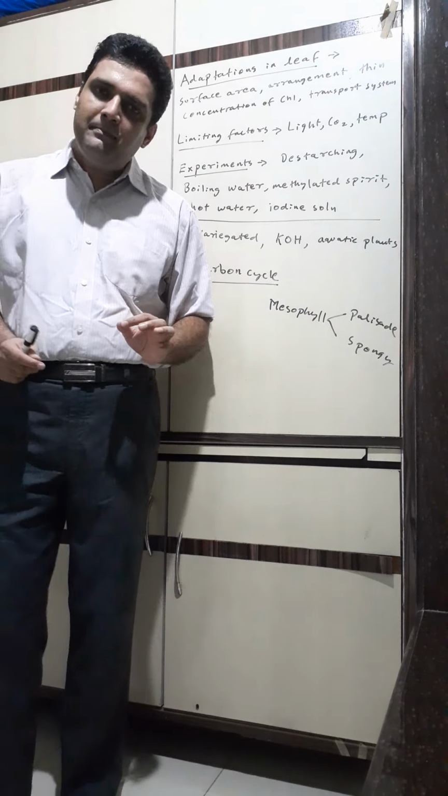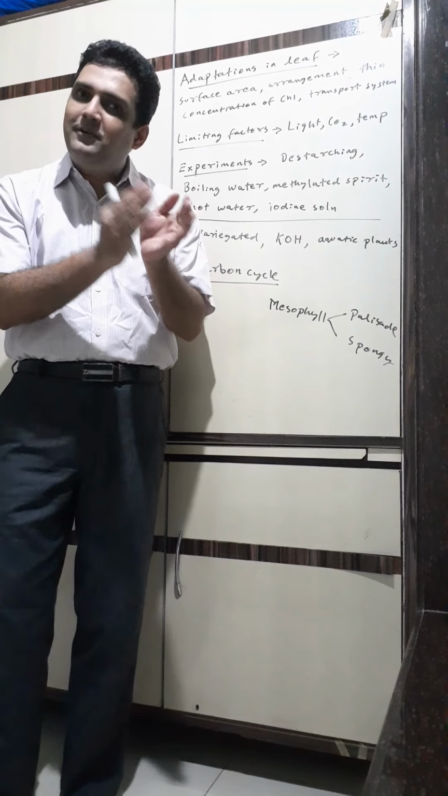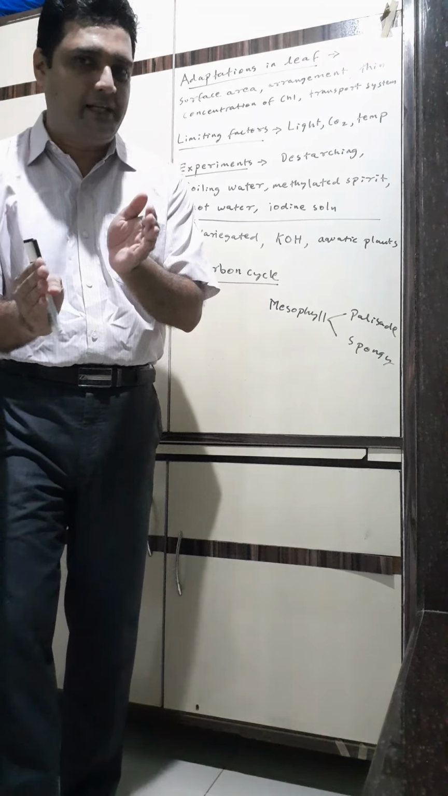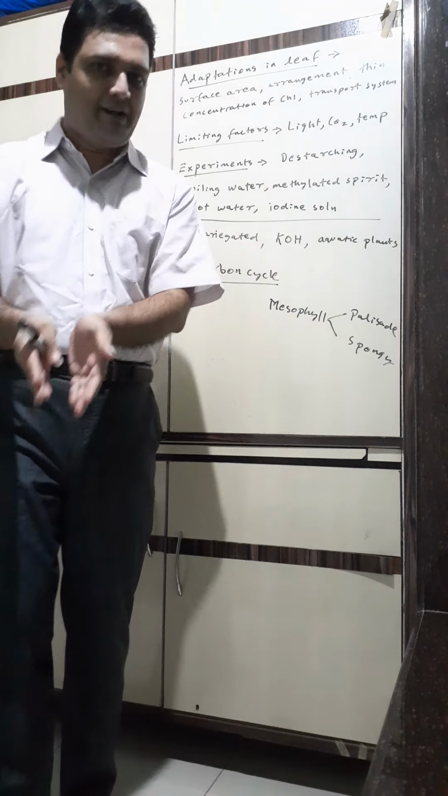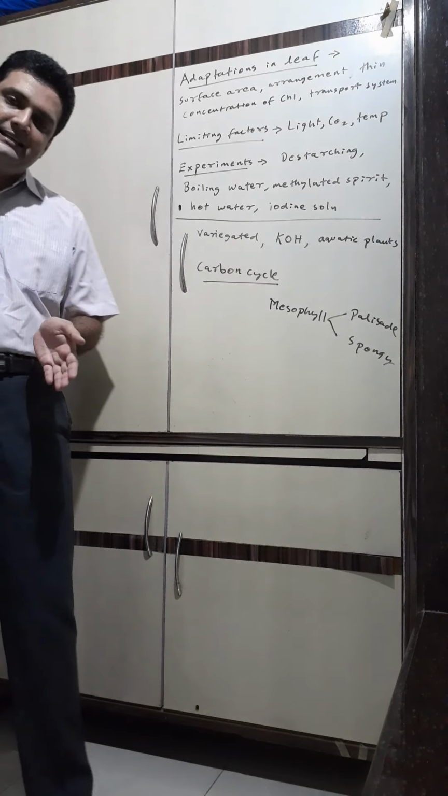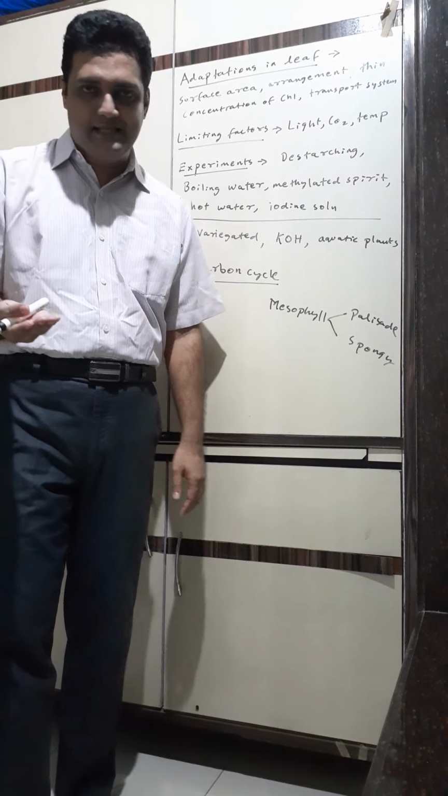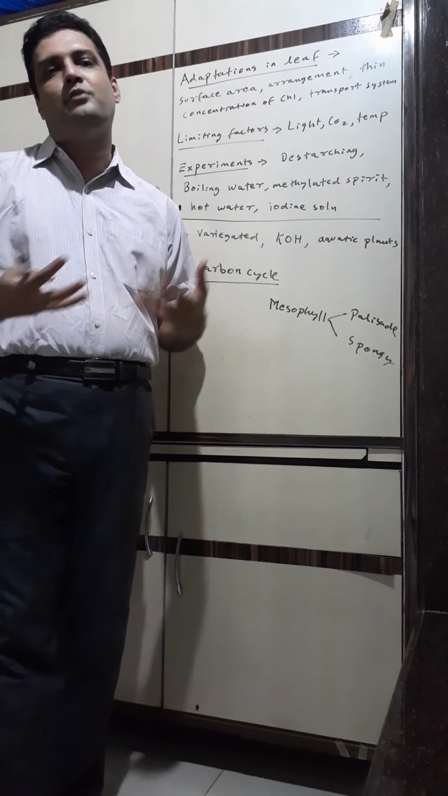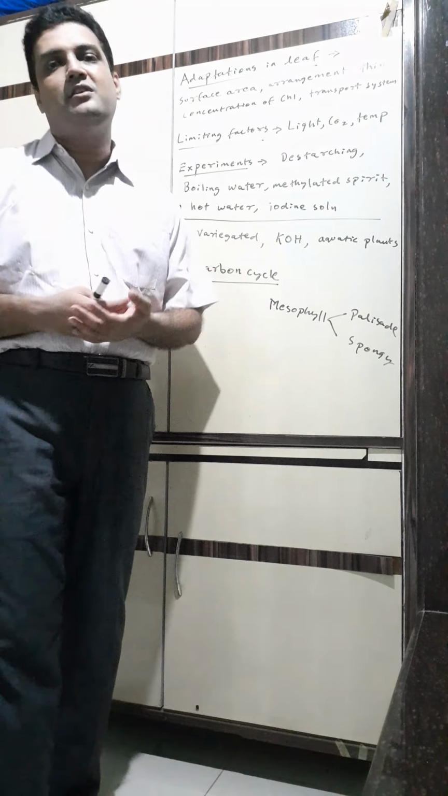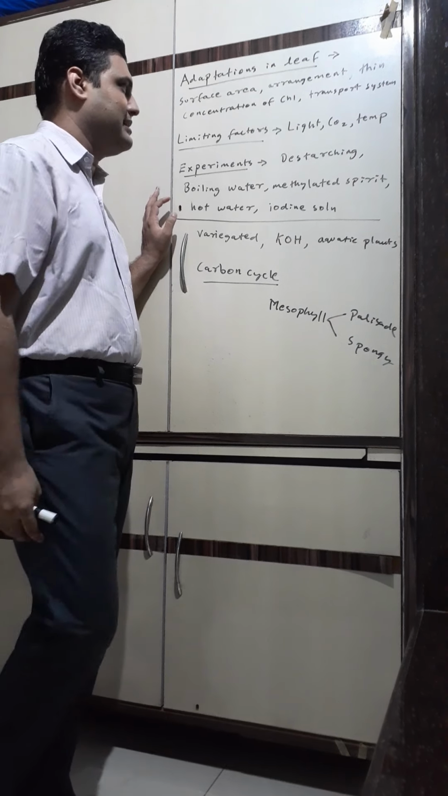Temperature, optimum temperature is 35 degrees Celsius. Every 10 degrees rise in temperature up to 35 degrees, the photosynthesis rate doubles. Above 40 degrees Celsius, it's very difficult for photosynthesis to occur because of denaturation of enzyme. High temperature inhibits the action of enzymes.